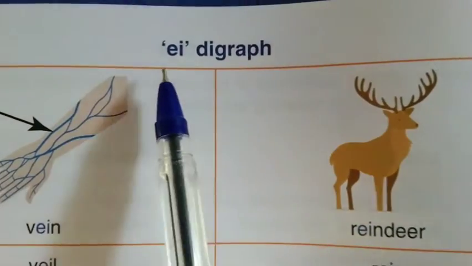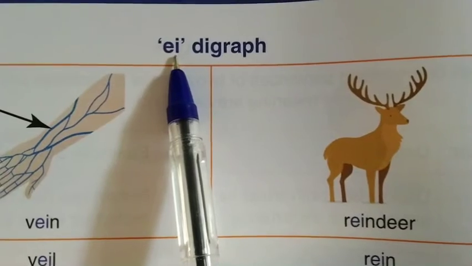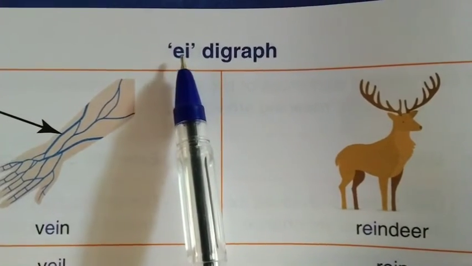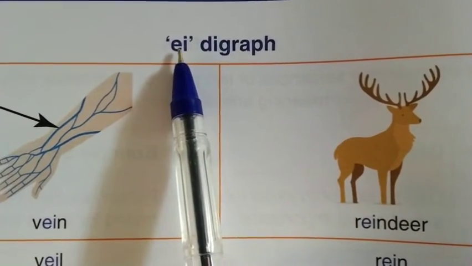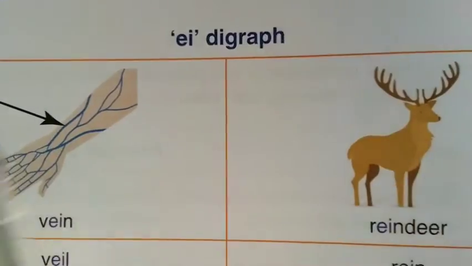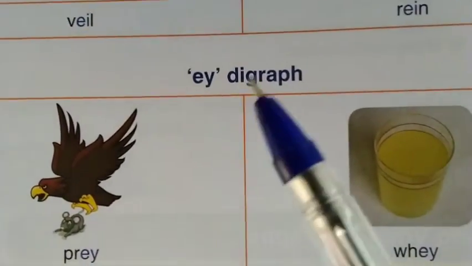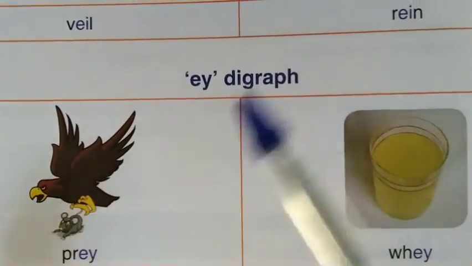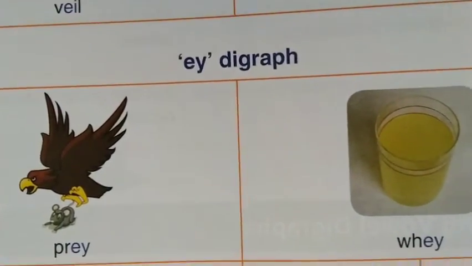See the next digraph. What digraph is this? E, I. These two letters come together to make the single sound A. A digraph. And then E, Y. A digraph.